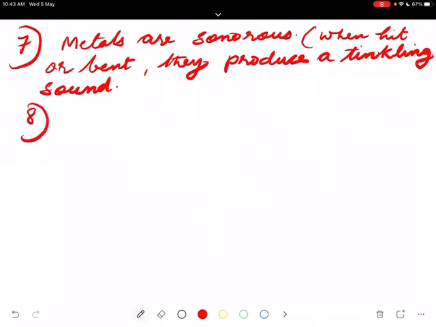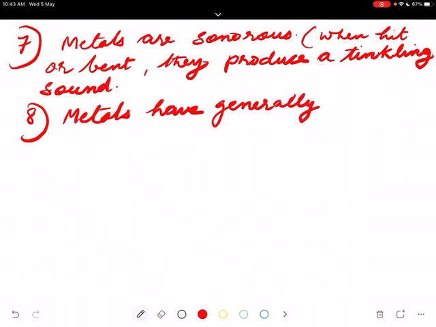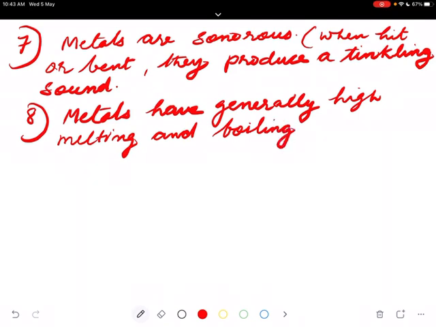Number 8. Metals have generally high melting and boiling points. Why?